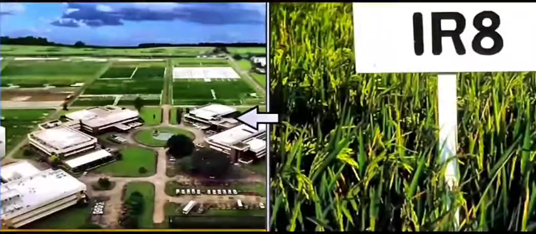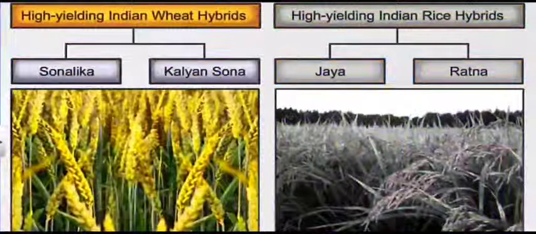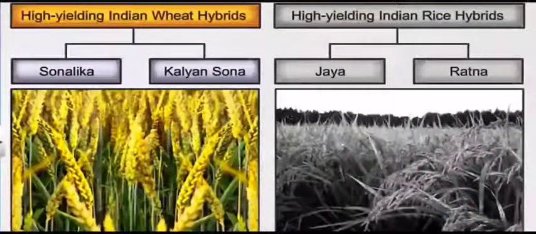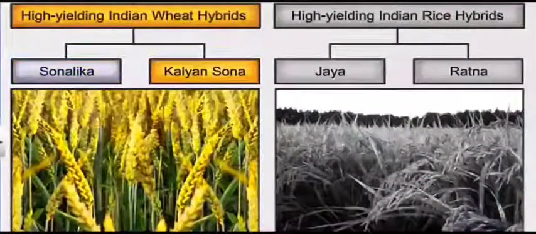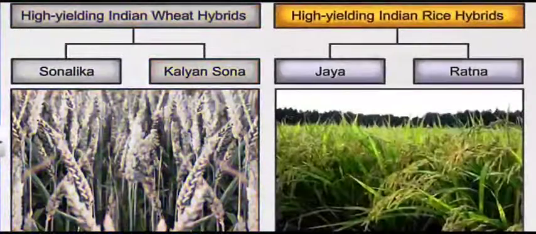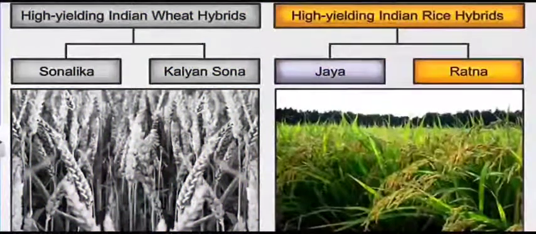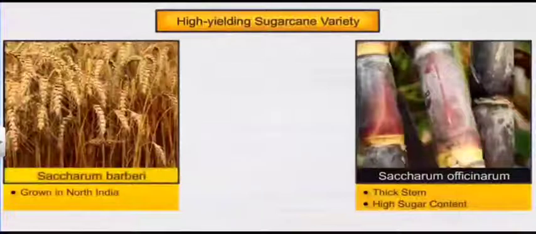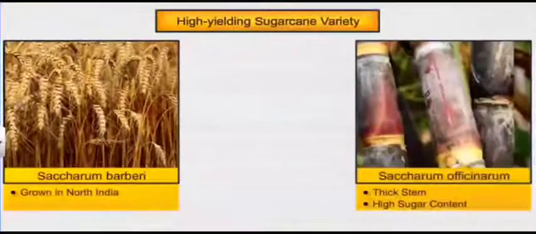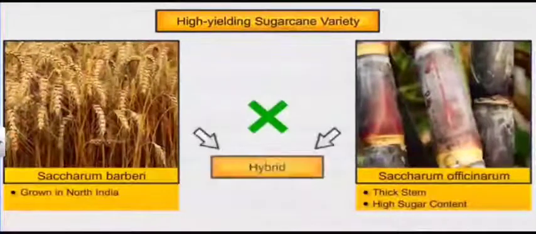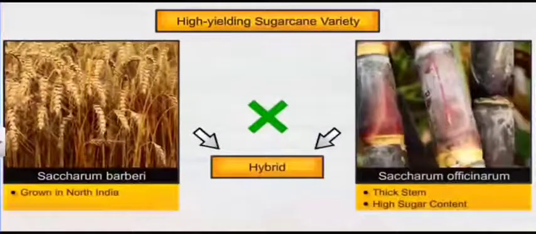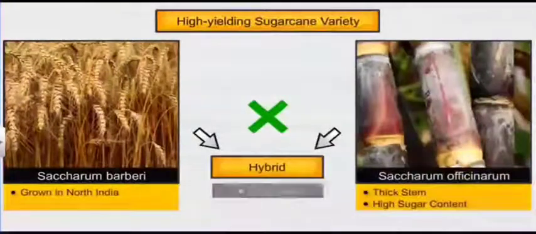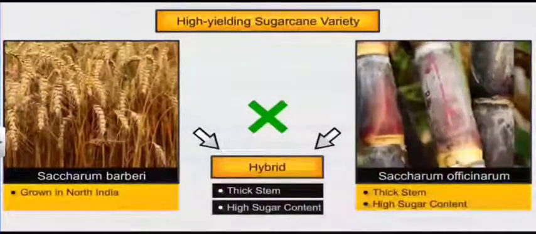Also in India, there was the introduction of new varieties like Sonalika and Kalyan Sona, hybrid varieties of wheat, and Jaya and Ratna, rice hybrid varieties. Similarly, a breakthrough was made by developing a new hybrid variety of sugarcane by crossing Saccharum barberi, which is grown in North India, with Saccharum officinarum having a thick stem and high sugar content.